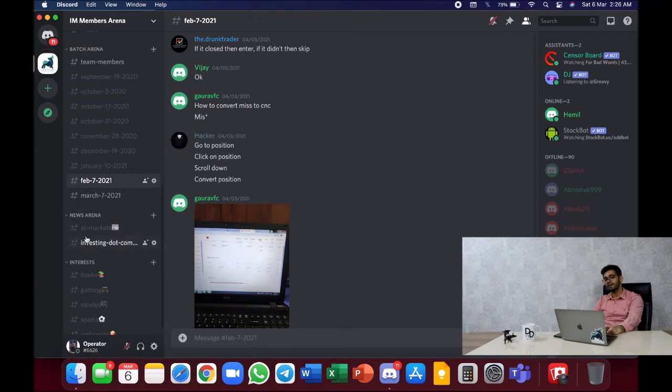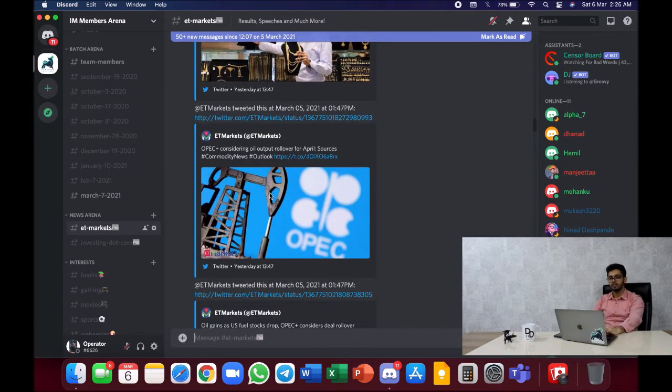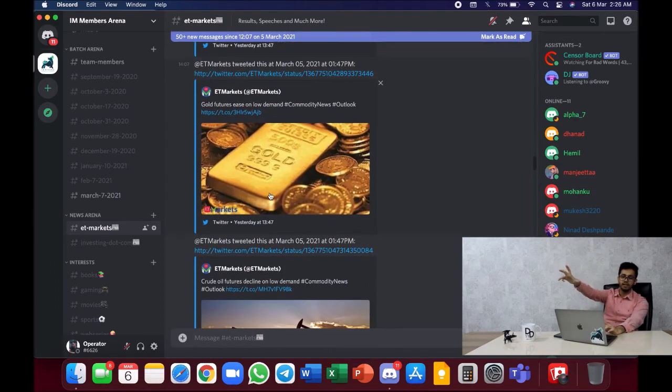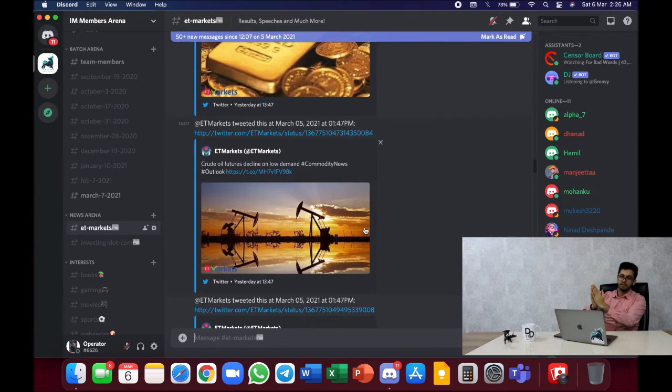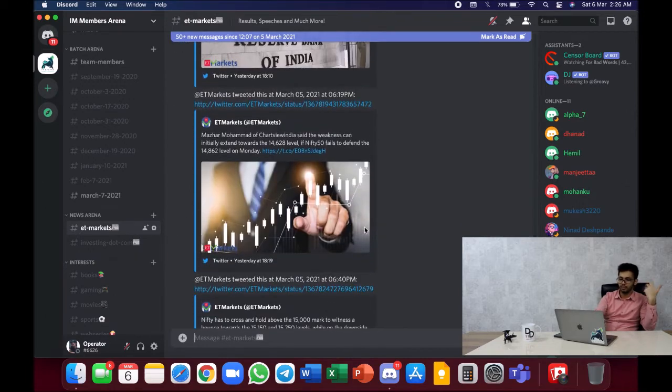Then we have automated bots as well, right? It's important to be very aware of the news. So when ET Markets tweets something on Twitter, it gets that tweet using a web app. It's a snippet, and whoever is into a little bit of tech might know this. It gets that thing using a web API, and posts that same thing in Discord. We have a lot of bots in our servers, so this is posted over here as well, right?